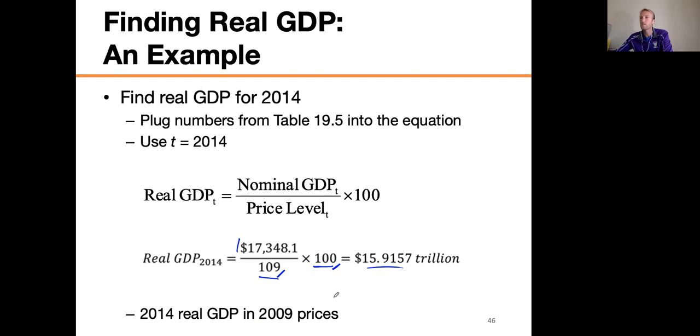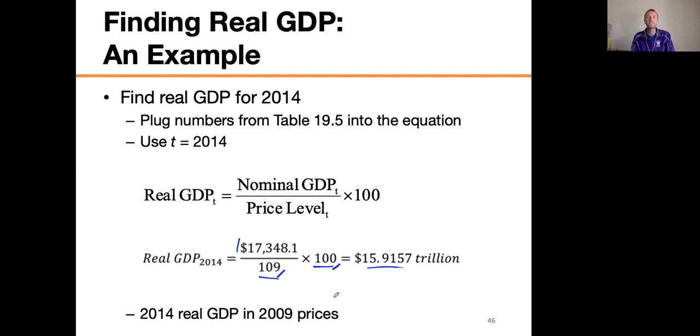That is the 2014 real GDP in 2009 prices, right? Because 2009 is the base year. So I sucked out the 2014 prices, I put in the 2009 prices, and I was able to calculate the real GDP. Now, it's worth saying again, I already said this one time, so bear with me, but depending upon what year you use as the base year, it's going to make your real GDP completely different, right? Because the prices were different in each year. But that's okay, because what we're really interested in with real GDP is not the actual number. We're interested in whether it's growing or whether it's going down.